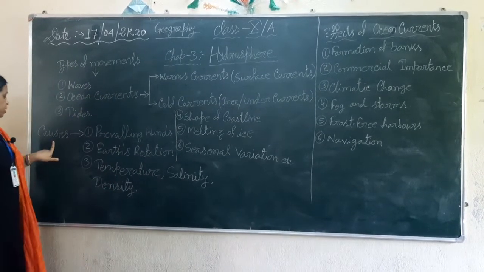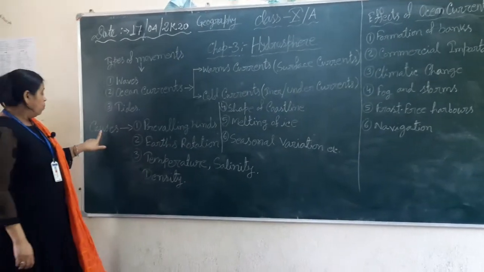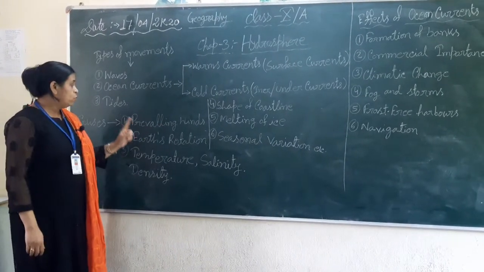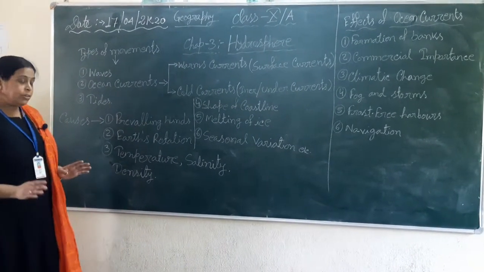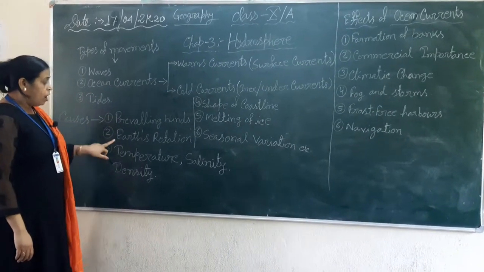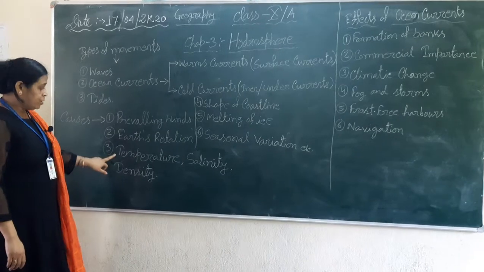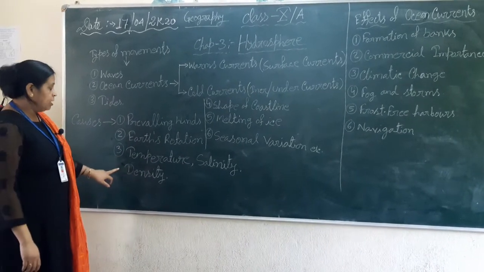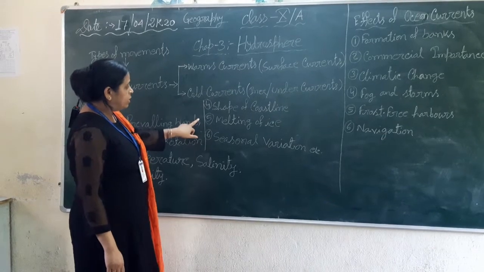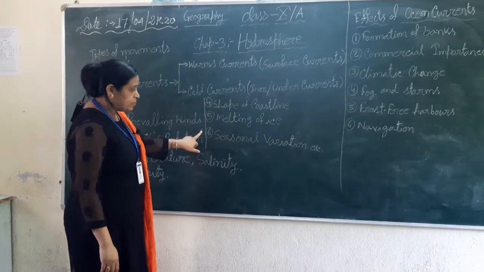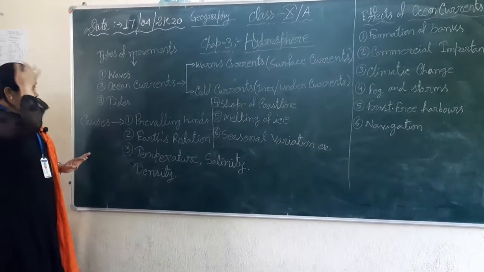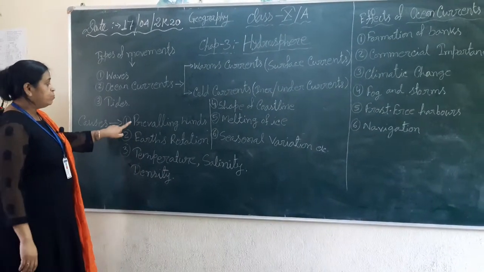Now we learn about the causes. What are the reasons which influence the origin of ocean currents? There are many reasons like prevailing winds, Earth's rotation, temperature, salinity, density, the shape of the coastline, melting ice, seasonal variation, evaporation, rainfall, etc. The main reason is prevailing wind.